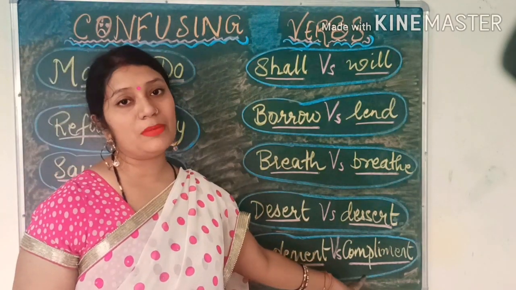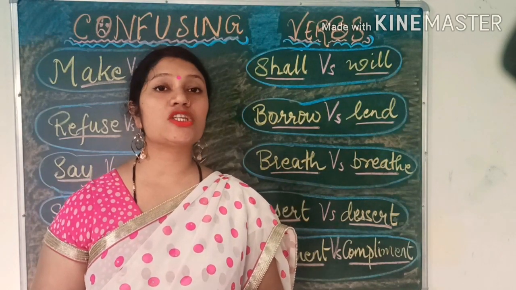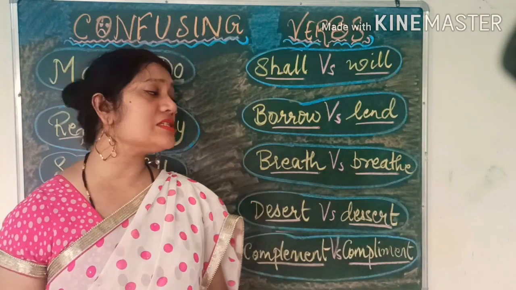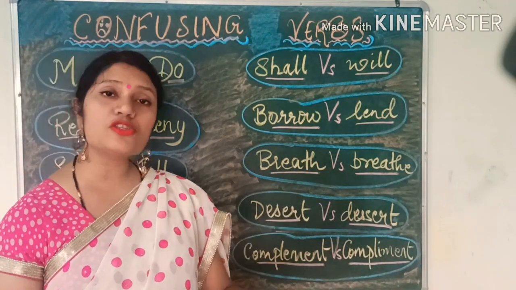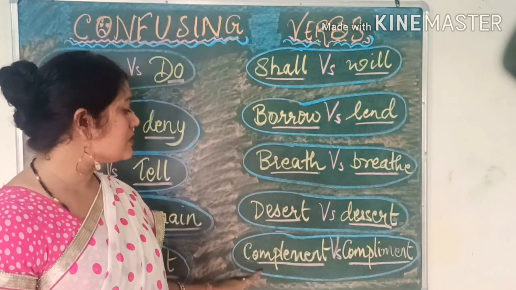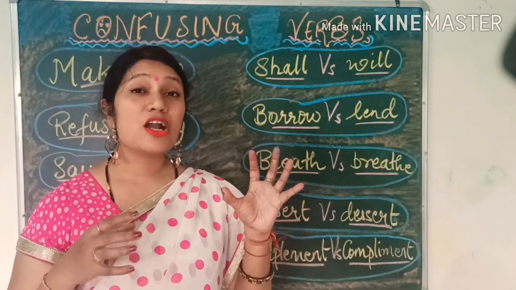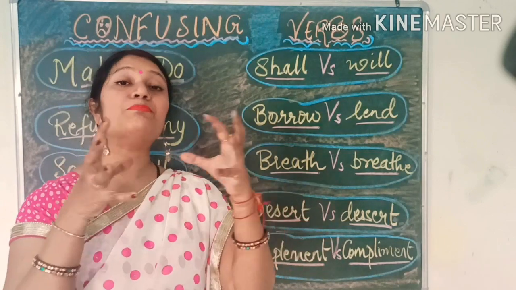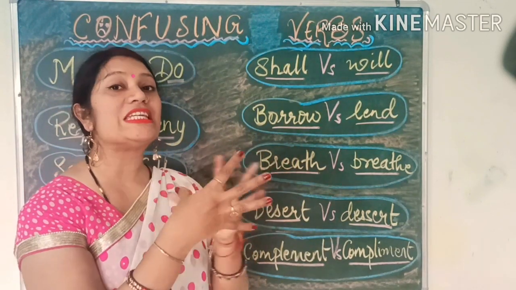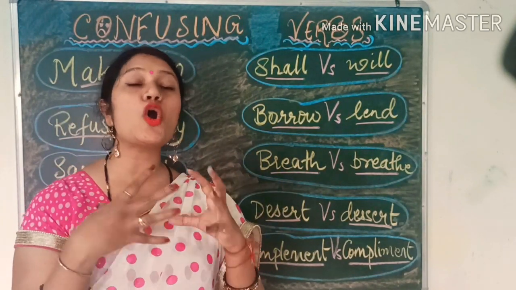Complement and compliment. Again, here you will not find a lot of difference in the pronunciation. Both are said the same way. The difference is in the spelling and also in the meaning. When you say complement, that is C-O-M-P-L-E-M-E-N-T. Complement goes with the word complete. That gives a complete meaning. Yes, the couple complement each other, makes each other complete. So that is a complement.